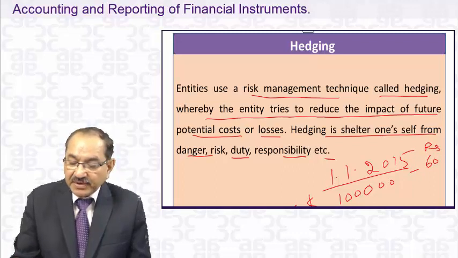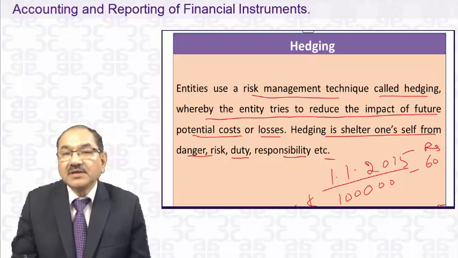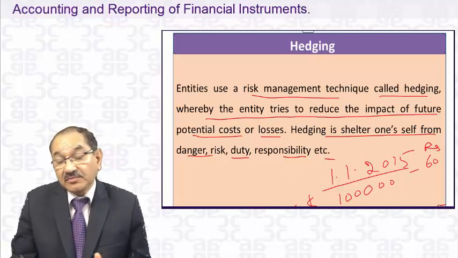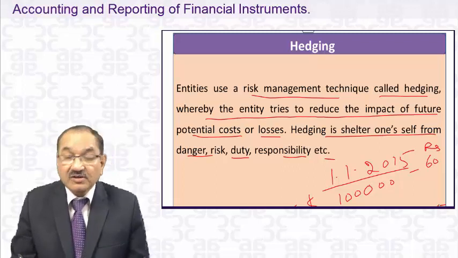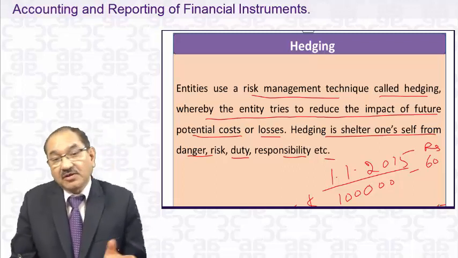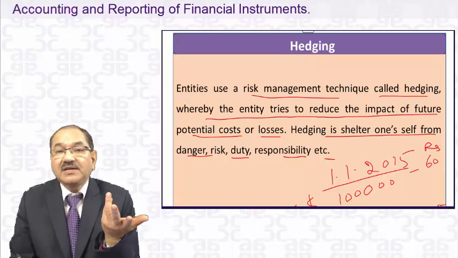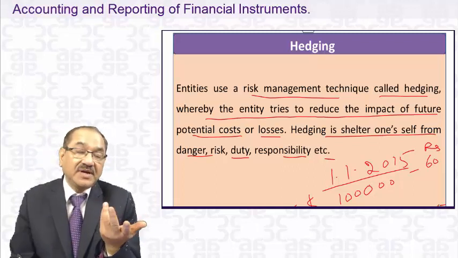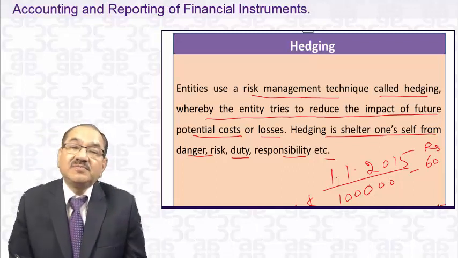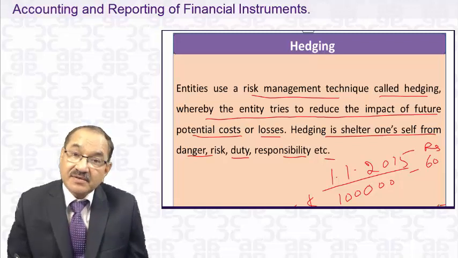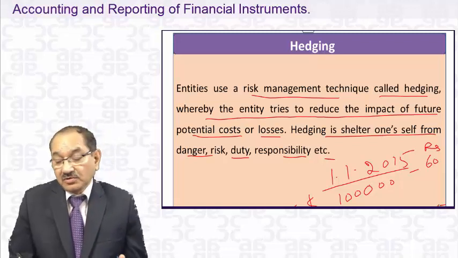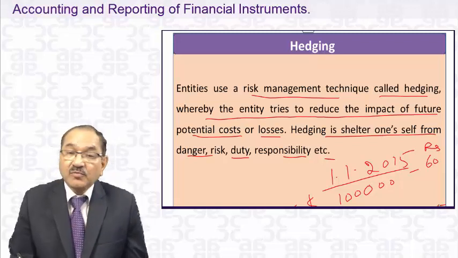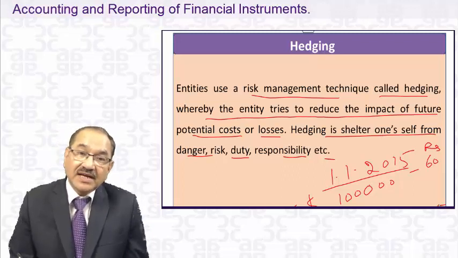It has to make a payment on 31st of March 2015. This entity feels that when it makes a payment of $1 lakh on 31st March 2015, the dollar may rise. It may go anywhere, may go to 65, may go to 70 on 31st March 2015. The market rate may be so. So you have to pay more rupees at that time for that $1 lakh.